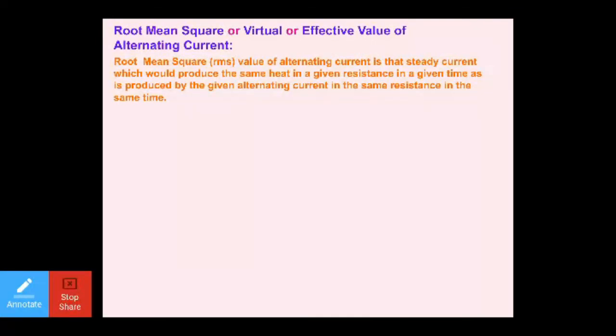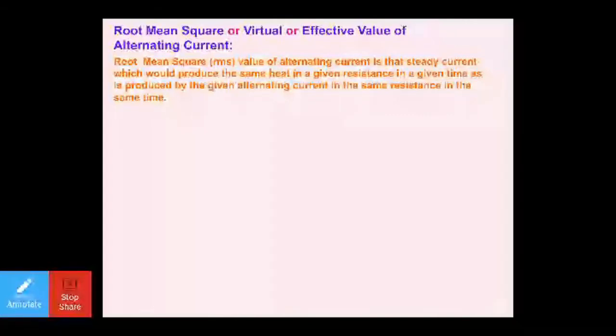So what is happening over here? When you make alternating current flow across the resistor, that resistor will be heated up. You'll record the values. Firstly, you'll make alternating current flow across the resistor and record the heat. In the second case, you take the RMS value of alternating current, make it flow through the resistor and record the heat. You'll find that in both cases, the magnitude of heat is the same. So my dear students, RMS value of alternating current is that value which will produce the same heat as produced by alternating current in the same time in the same circuit.